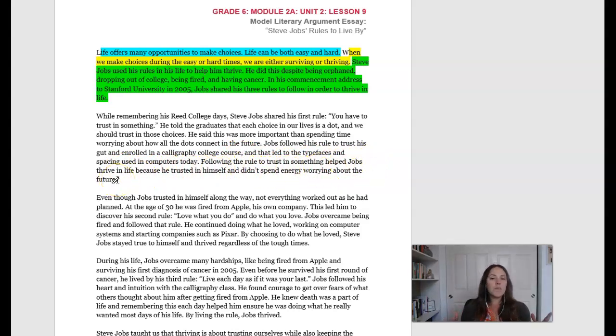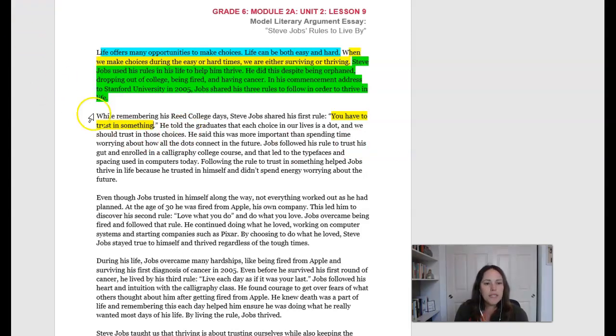So what's the claim that they're trying to argue here, that they're trying to have us understand and believe? What do you think? Well, if you chose this rule here, you have to trust in something, then you are correct. So the first rule to live by is the claim that they're trying to explain here.